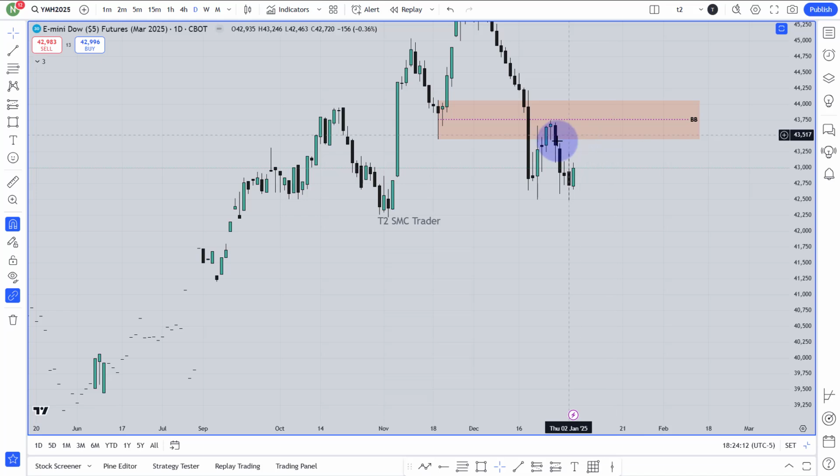But the way I'm doing this weekly analysis, this is just a prediction. If market does this aligned with my prediction, it's gonna be easier for me to trade. But at the same time, it can be wrong, so don't think that this is going to happen, but this is all the prediction.